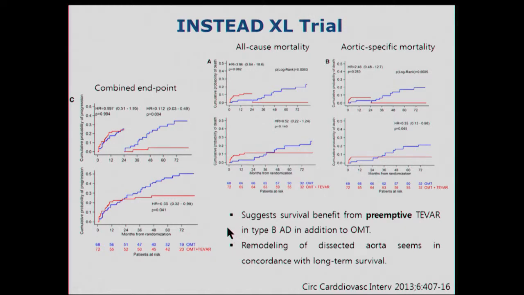So the INSTEAD-XL study was conducted to see the long-term effect of TEVAR in uncomplicated aortic dissection. After 2 years, all-cause mortality, aortic-specific mortality, and the combined endpoint were lower in the TEVAR group. This study suggests a survival benefit from preemptive TEVAR in type B aortic dissection in addition to optimal medical treatment. So aortic remodeling of the dissected aorta seems in concordance with long-term survival.